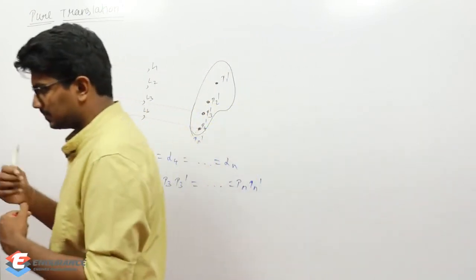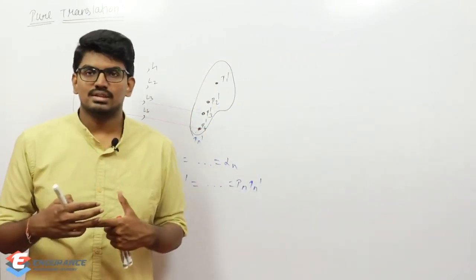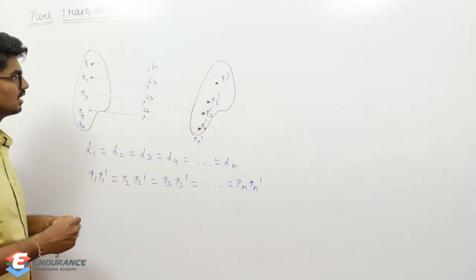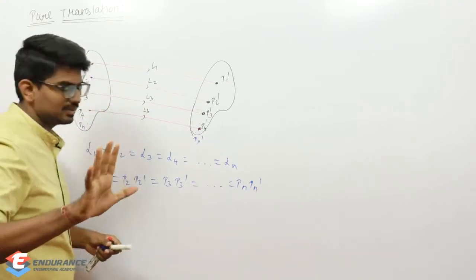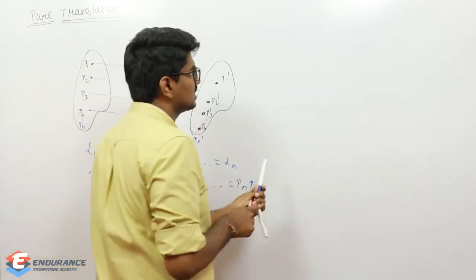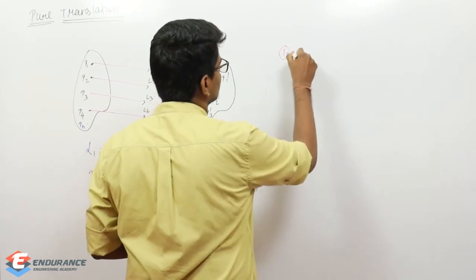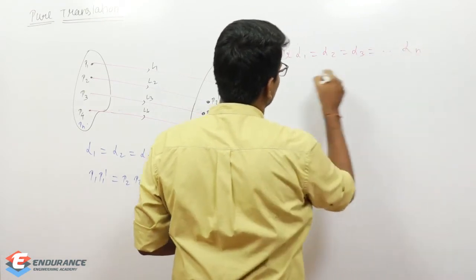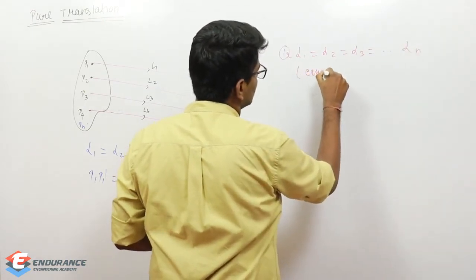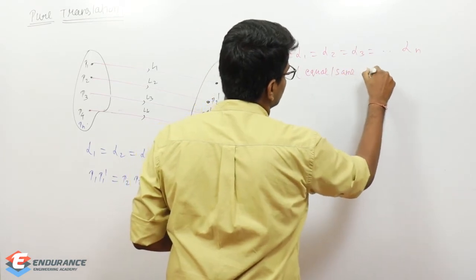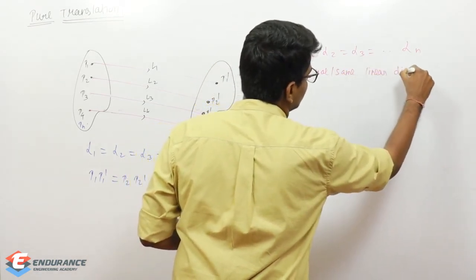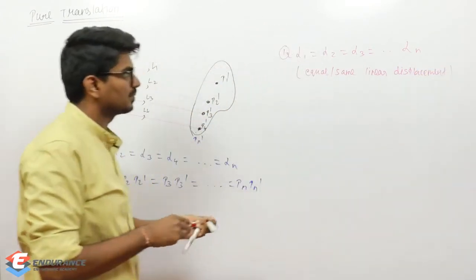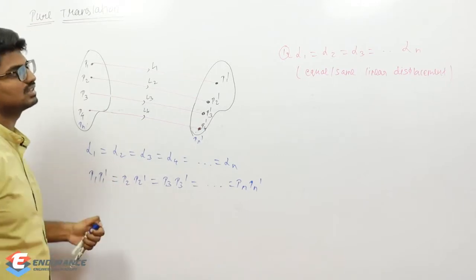Now, what are the other extensions which I can make here? There are a few extensions. The first extension, listen carefully, is the first condition under pure translation. The first condition was L1 is equal to L2 is equal to L3 is equal to Ln. What it says is equal or same linear displacement. Each and every point in the body will have equal and same linear displacement.